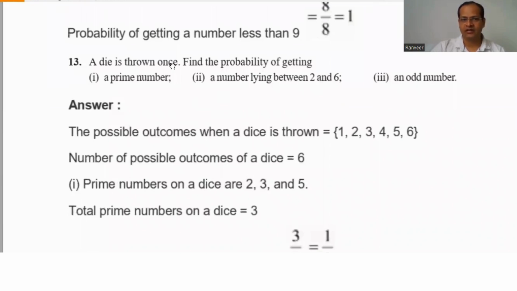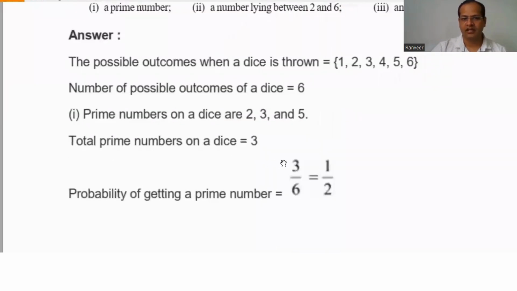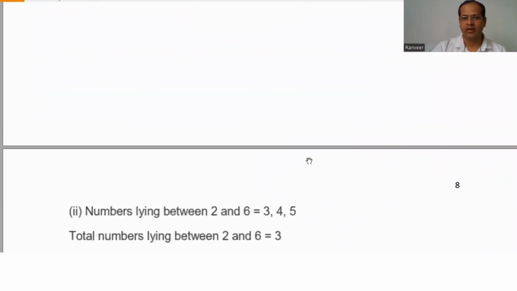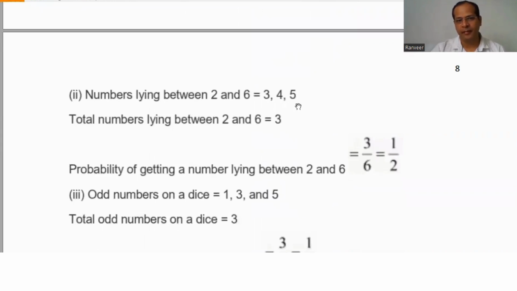A die is thrown once. Find the probability of getting a prime number. Once we throw a die, the total sample space is 1, 2, 3, 4, 5, 6. This is the total possible outcomes. The prime numbers are 2, 3, and 5, so the probability of getting a prime number is 3 by 6. A number lying between 2 and 6 is 3, 4, and 5, so the probability is 3 by 6, which is 1 by 2.